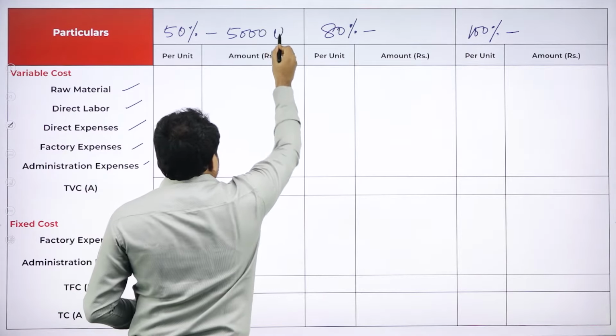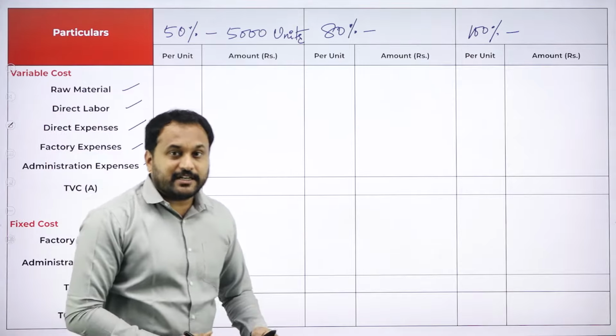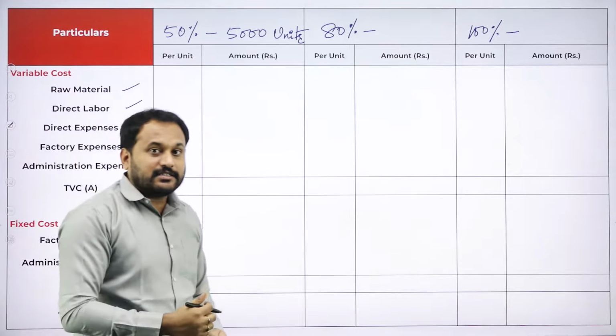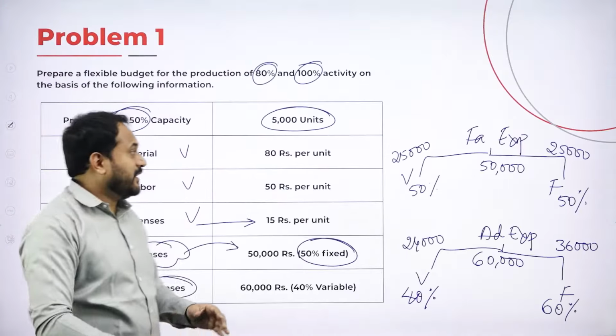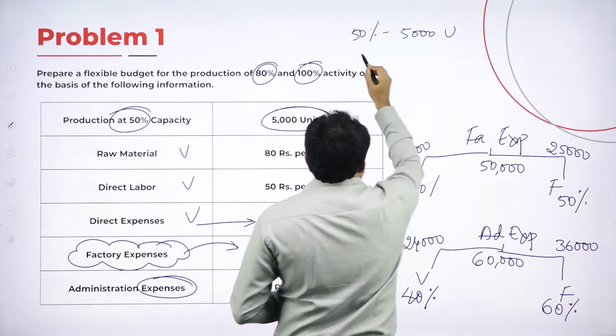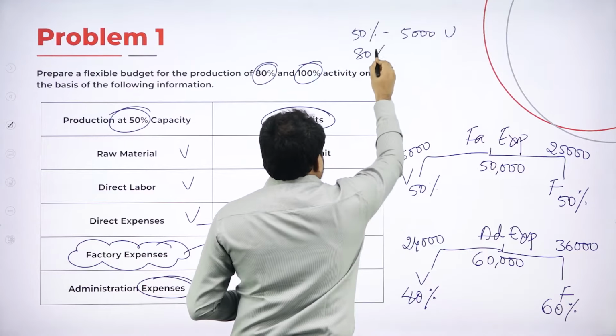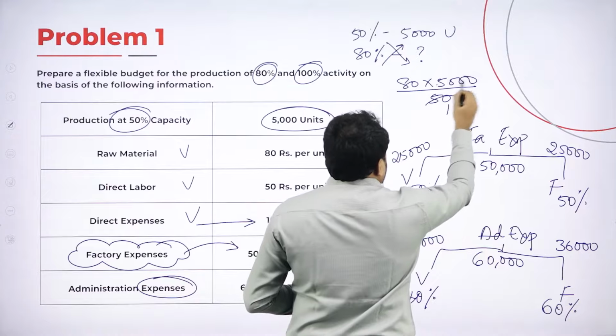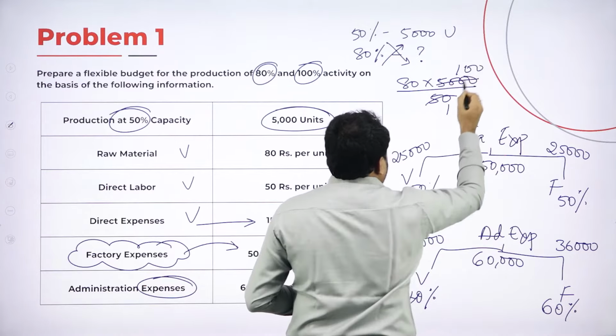And 80% and 100%, how much is it? We have calculated it earlier itself. I'll tell you how to calculate it again. Now for 50%, they have given it as 5,000 units. So for 80%, how much? Again, go with the cross multiplication. That means 80 into 5,000 divided by 50. 50 ones are 50 hundreds.